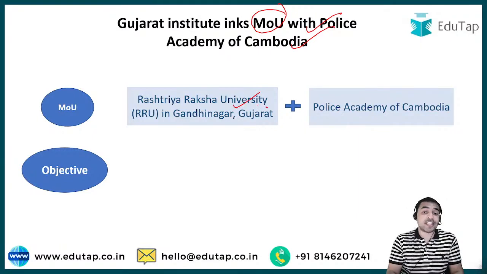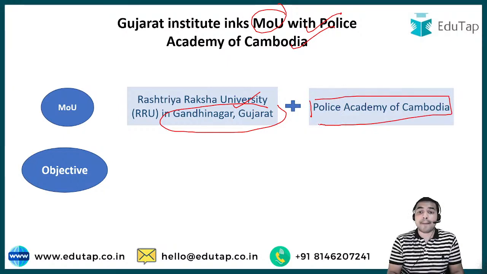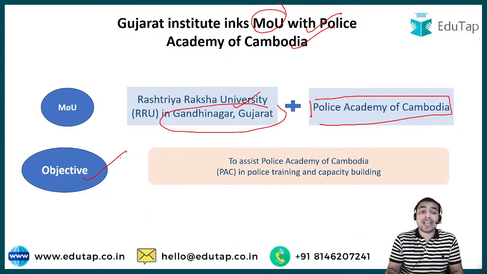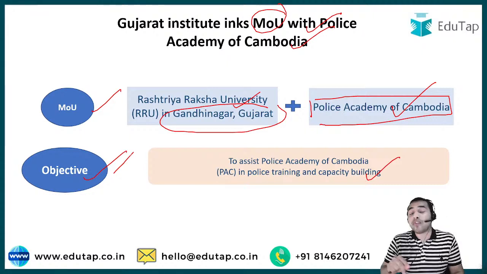The next news is about Rudraksha University, which is located in Gandhinagar, Gujarat. This university has signed an MOU with the Police Academy of Cambodia. So guys, these two were the entities between which this MOU has been signed. And if we talk about the objective of this MOU, the objective was that Rudraksha University will assist the Police Academy of Cambodia in capacity building. So guys, these two things are very important from the exam point of view. And guys, that was all from this news.